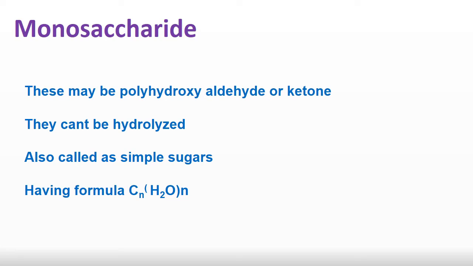Monosaccharides cannot be hydrolyzed; they are single molecules of sugar. On hydrolysis we get only single molecules. That's why monosaccharides are also called simple sugars. They have the formula CnH2nOn, a simple sugar which on hydrolysis gives only one sugar molecule.